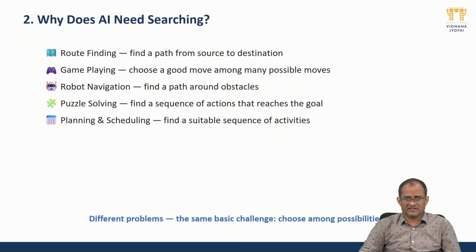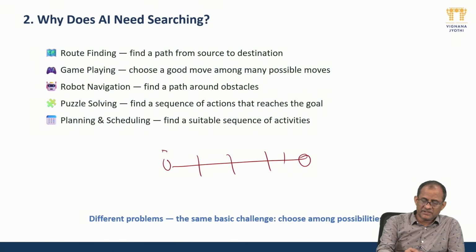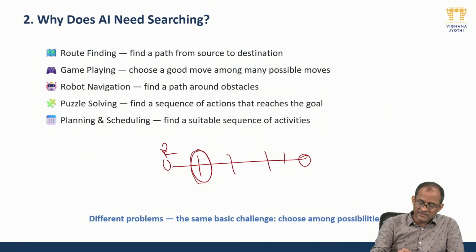Then robot navigation. It is one of the best examples, and mostly in every hackathon they are using robot navigation. Whenever the robot is moving from one place to another, there may be certain obstacles. When the robot is moving, how does it identify that this is an obstacle here, and if it finds an obstacle, it also takes decisions on how to overcome it and go to the next step.